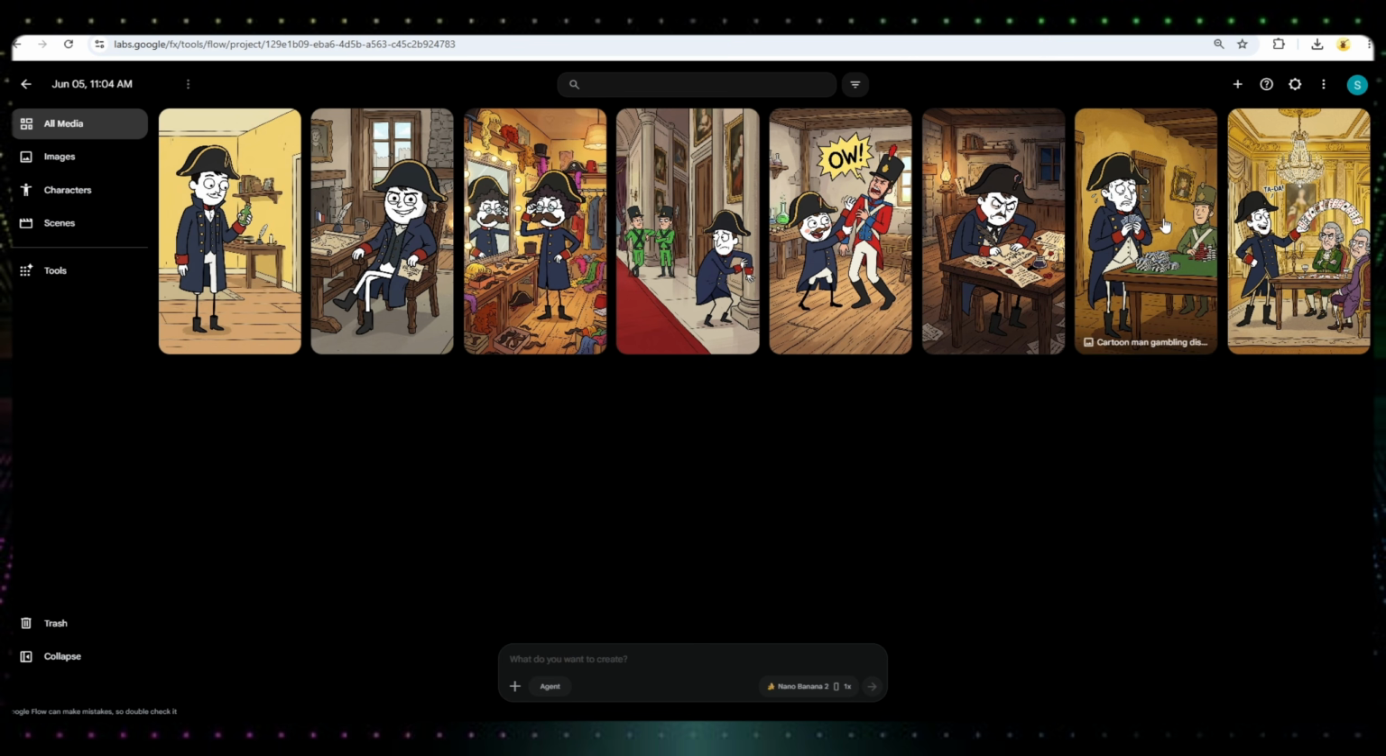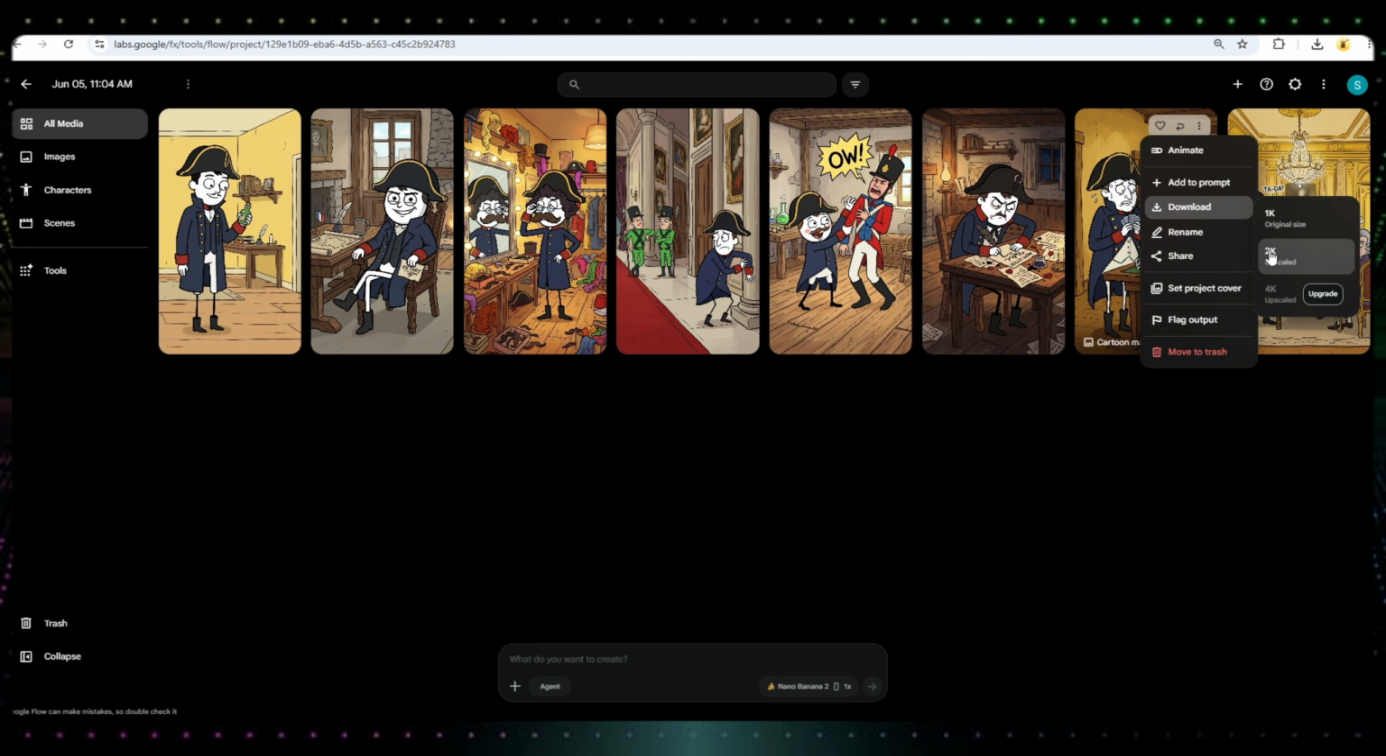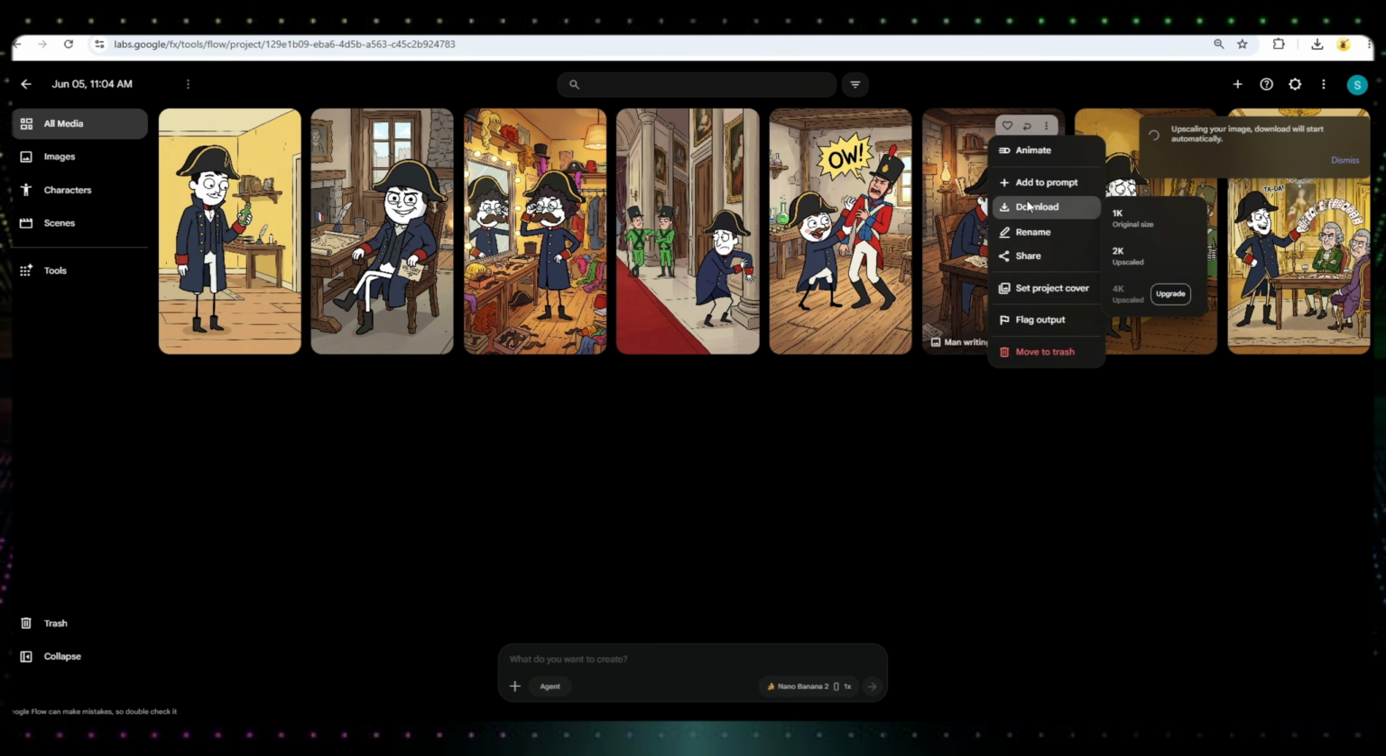Take a look at the results. The image quality is excellent, the character remains consistent throughout the story, and everything looks professional and visually appealing. Finally, I download all the generated images in 2K quality.